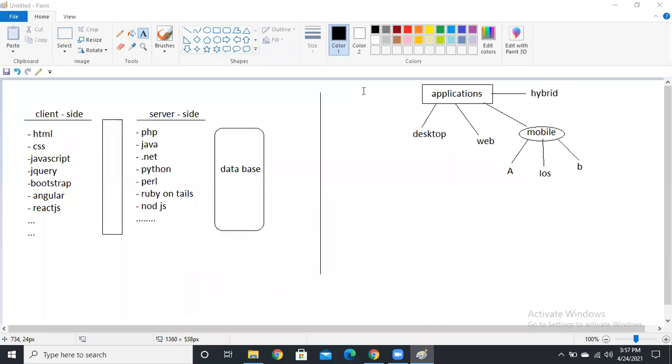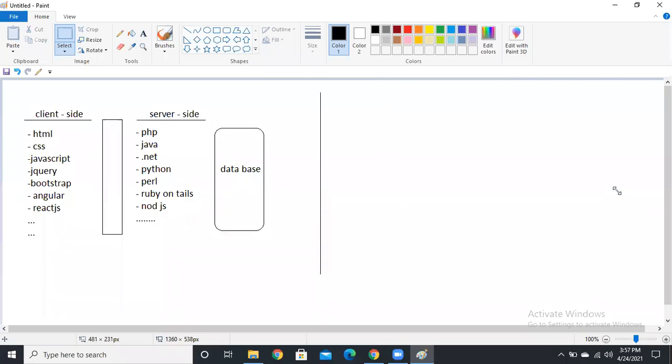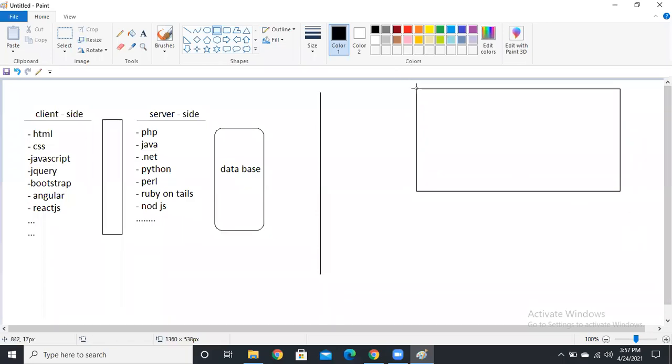These are the things. See, these are the types of applications. If you want to develop any type of application, we need these three, guys: client-side, server-side, and database. Okay. Suppose using client-side, I'm going to create one login form. You can create any type of user interface, guys.